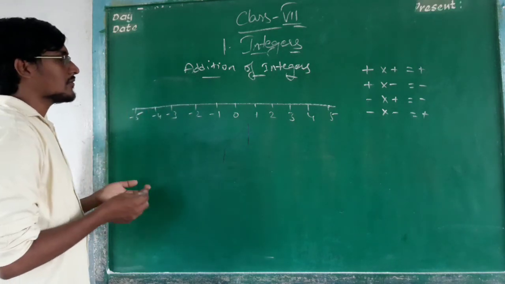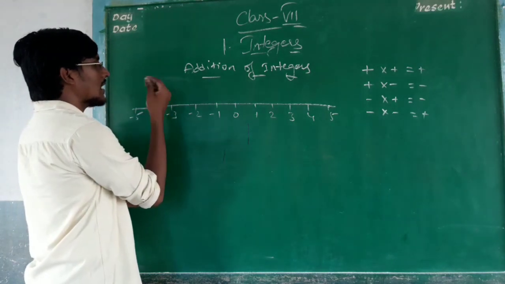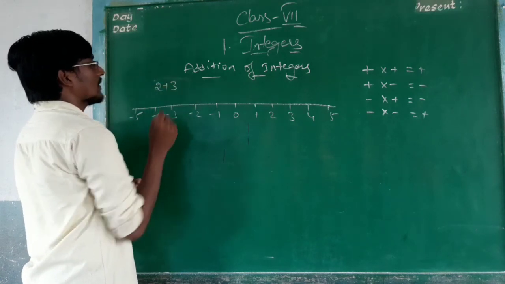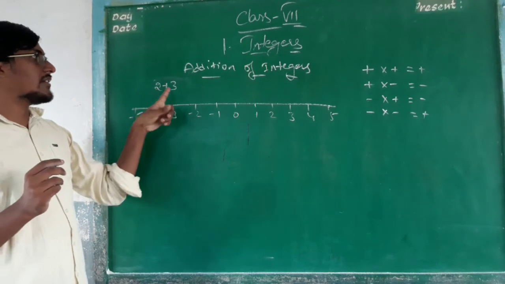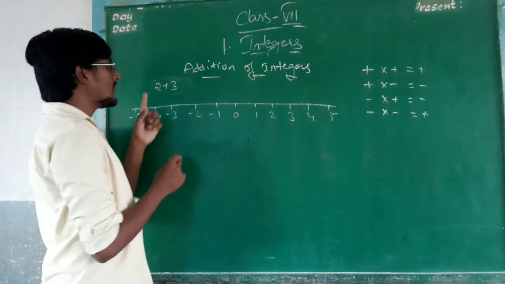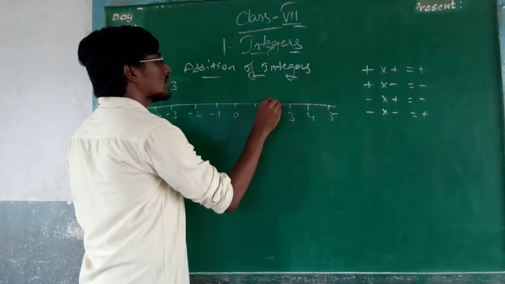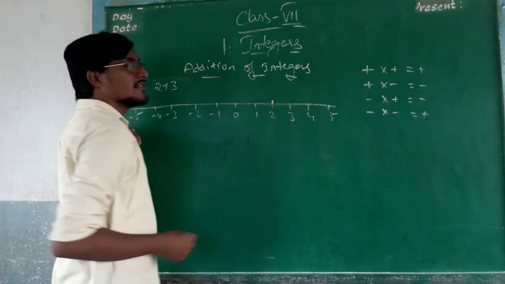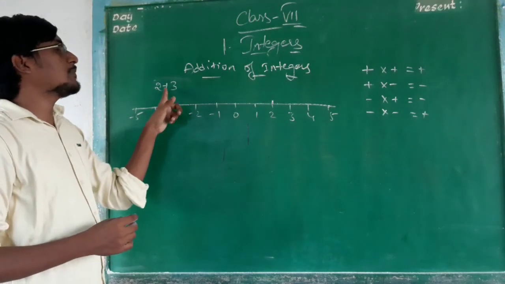To find out the next sum easily, I want to say 2 plus 3. It is a positive value and it is also a positive value. What is the first value here? 2. So you have to start from 2. After that, plus 3.